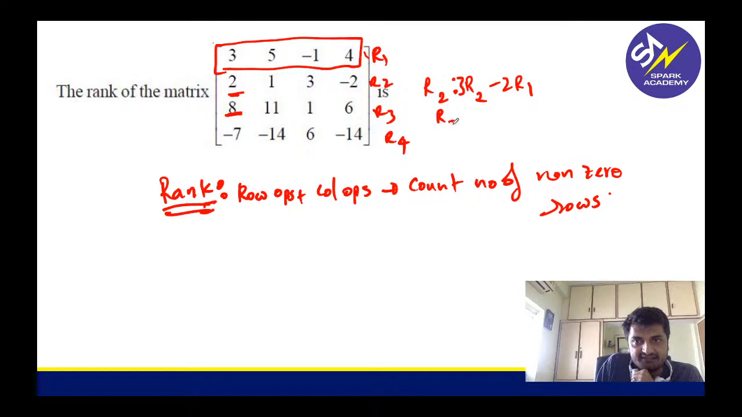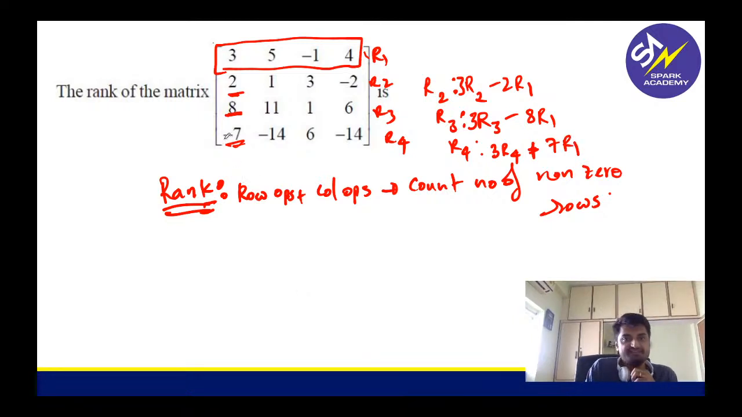If I want to make R3, I will do 3R3 minus 8R1. And R4 if I do, I'll get it as 3R4 plus 7R1, right? If you do this, these elements will become 0. So you keep doing row operations and column operations and then find out the answer.